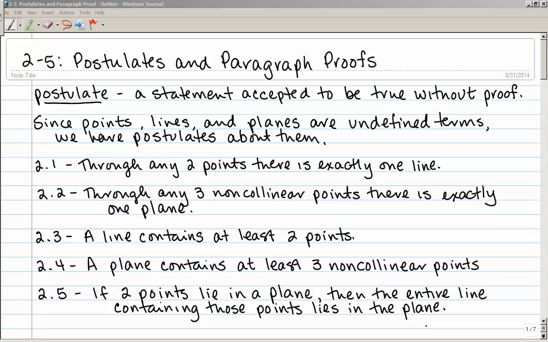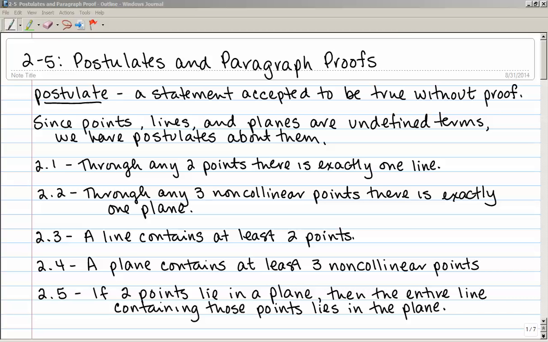Section 2-5 is on postulates and paragraph proofs. Now, a postulate is a statement that is accepted to be true without proof. It's usually something so simple, so basic that we don't even bother to prove it. And since points, lines, and planes are undefined terms, we have several postulates about them.